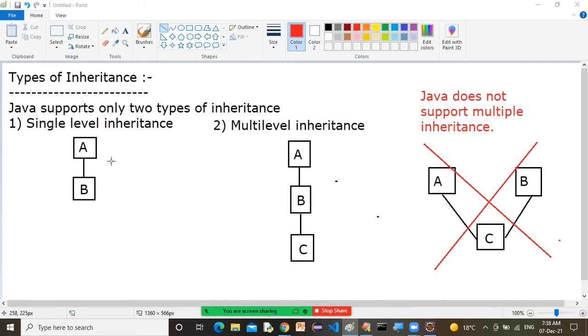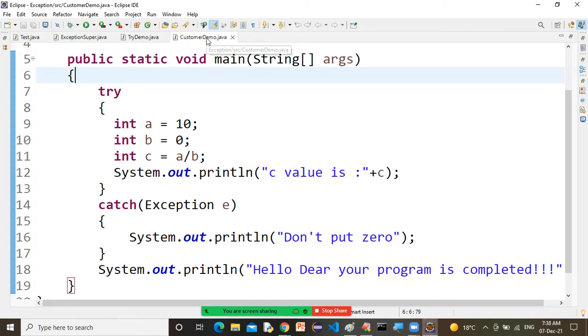I'm going to enter the programming area. First we will see the program on single level inheritance, and then we will see the program on multi-level inheritance as well. Let me create one folder for inheritance. Please wait. Today we are going to write our program on Eclipse IDE.